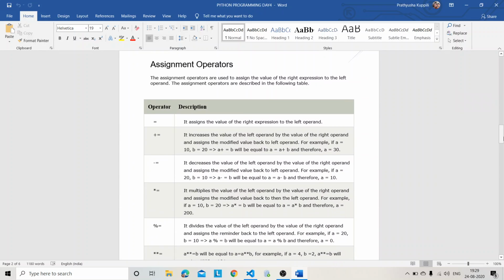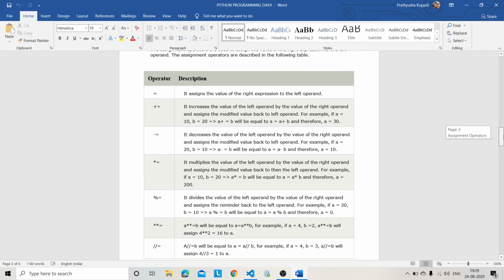Okay, now let's come to assignment operators. I already said the difference between assignment operator and comparison operator, like assigning a value and comparing a value. Assigning a value means for a variable you are assigning some value. Comparing the value means you are checking whether the variable holds the number or not, right? The same thing we are applying here.